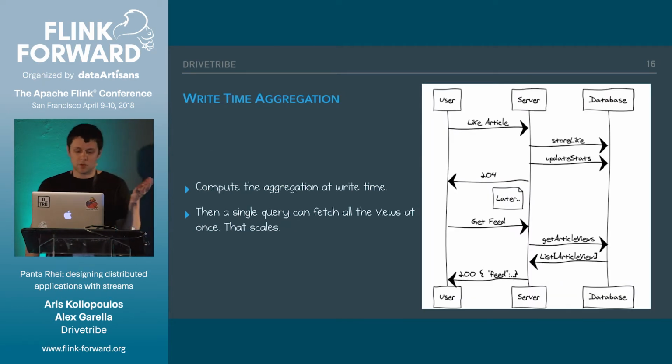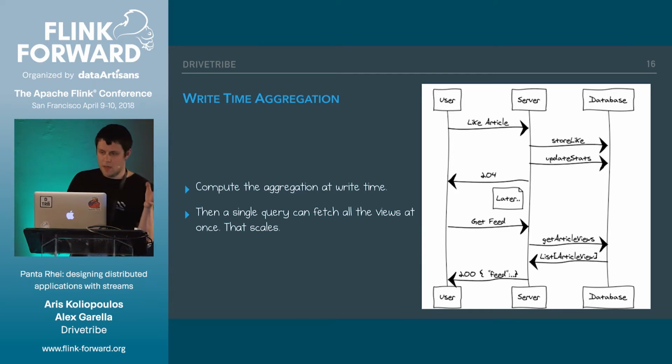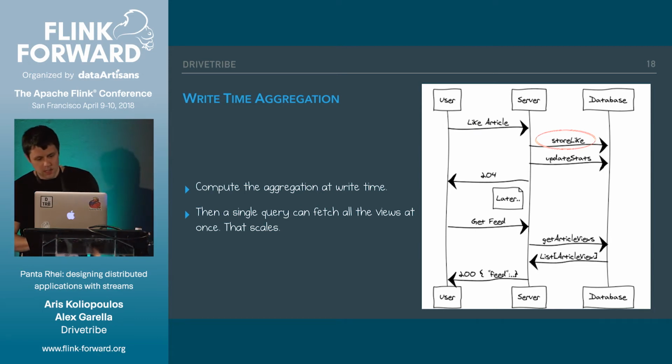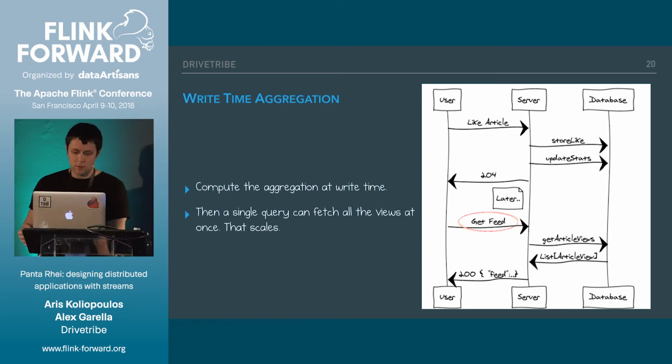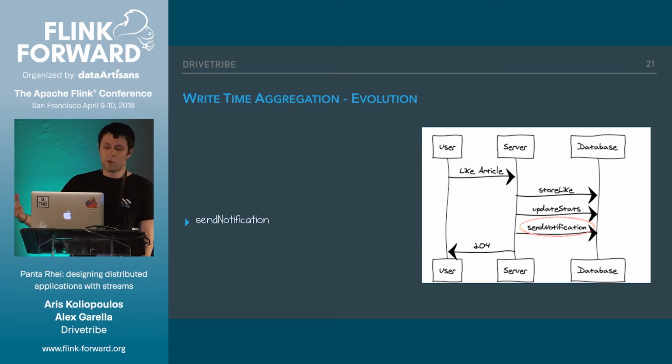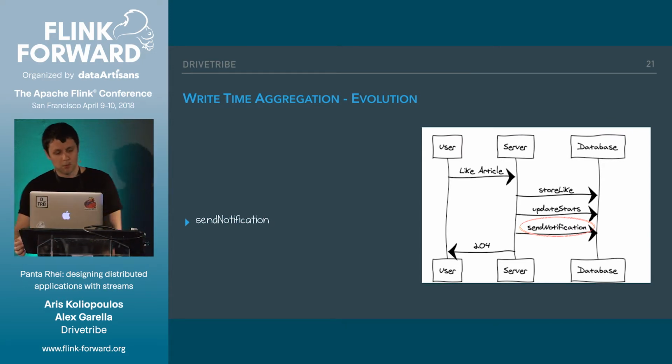Well, the first optimization we could do is to aggregate at write time. Right? We get some data from the API, and then we perform the aggregation. We compute those counters, we store them. So whenever the client requests a page, that's already there. We have some form of article view that's already there, and we can fetch it. For the like example, we just get the like, store the like in the database, and then update those counters. And then we get a request to compute a feed, and those counters are already materialized and ready to be served. However, the problem is that as the project evolves, we get additional requirements. For example, we may want to send a notification every time we get a like.